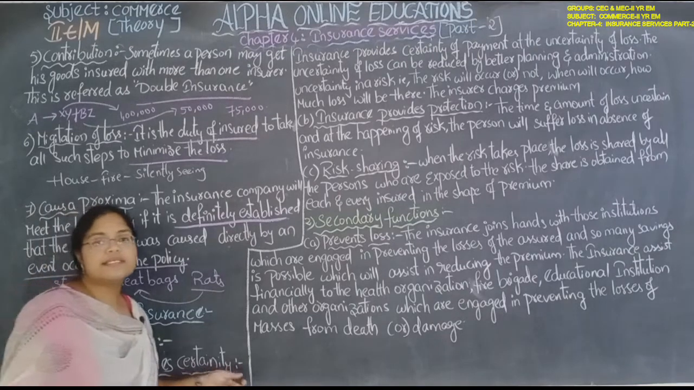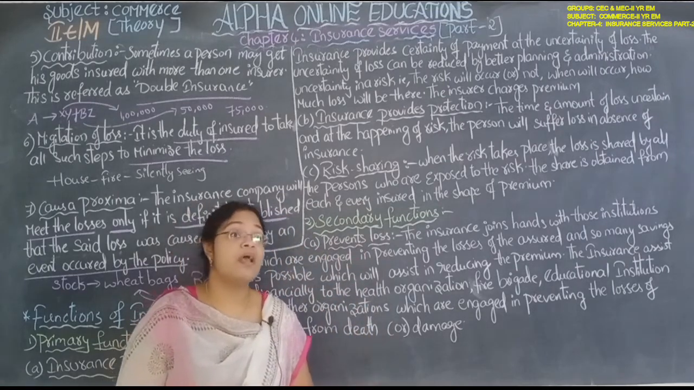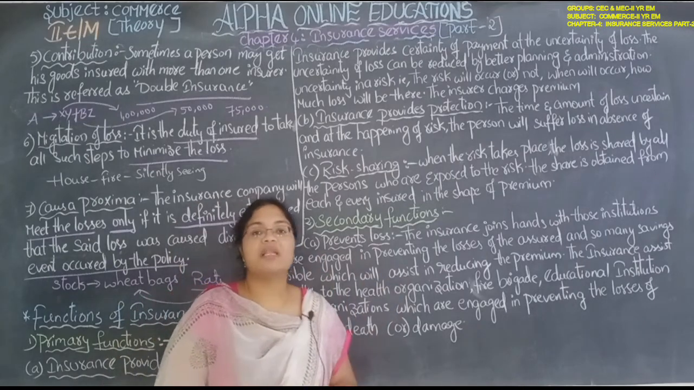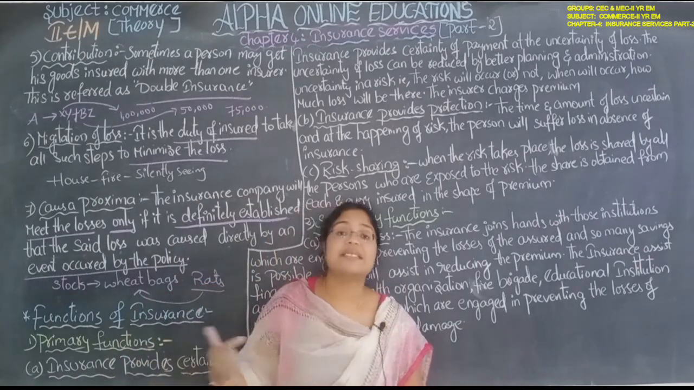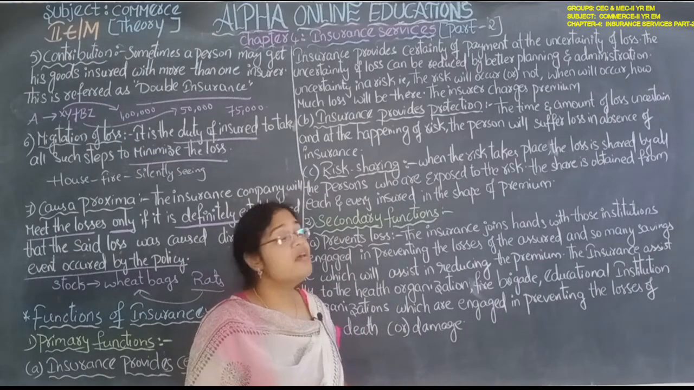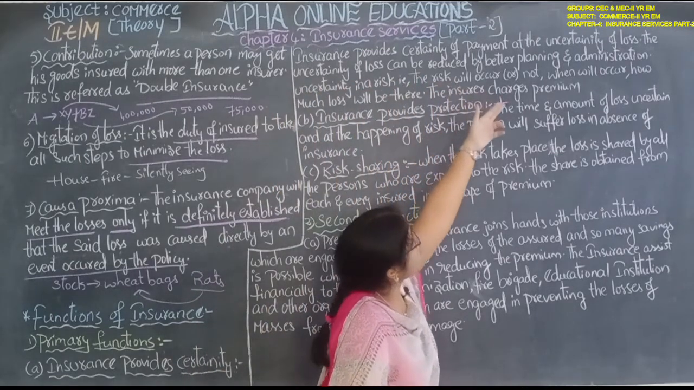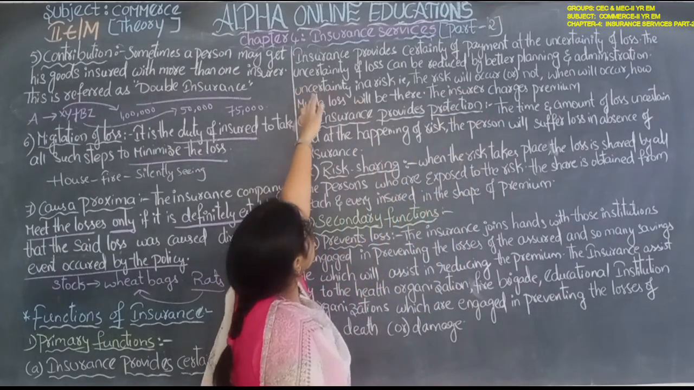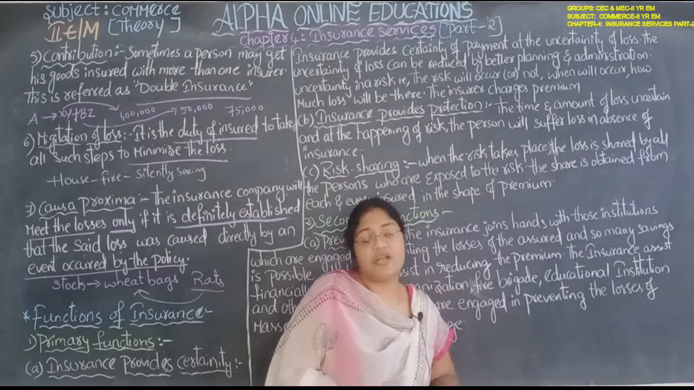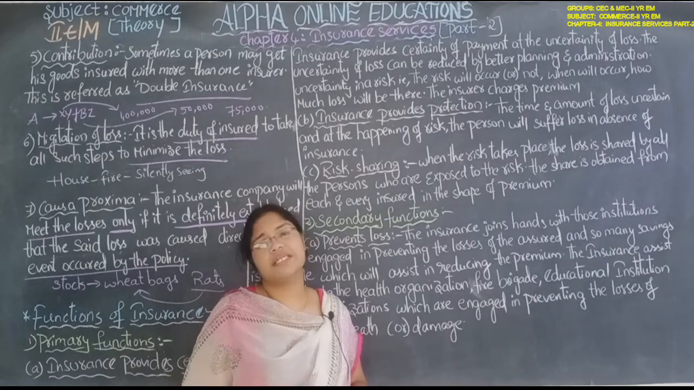So the risk is uncertain. We don't know when the risk is going to happen, at what time it is going to happen, how much loss is going to happen. We don't know anything. By taking an insurance policy, we can convert that uncertain risk into certainty. Insurance provides certainty of payment against the uncertainty of the loss. The uncertainty of loss can be reduced by better planning and administration. So with better planning and administration, we can reduce the uncertainty of the loss.